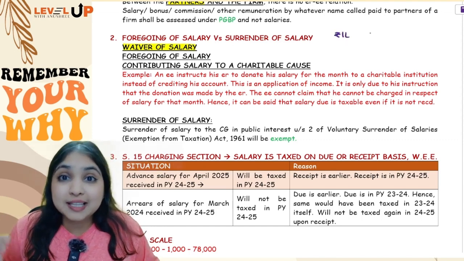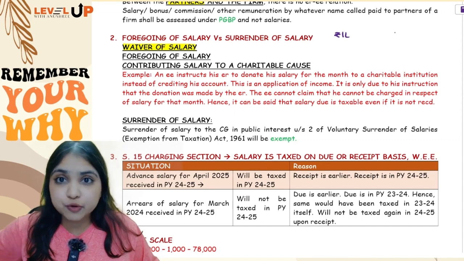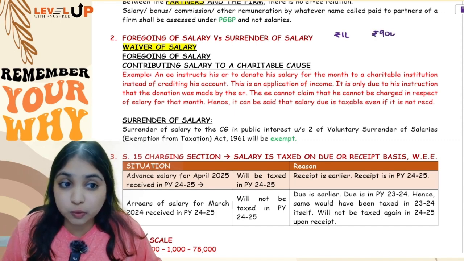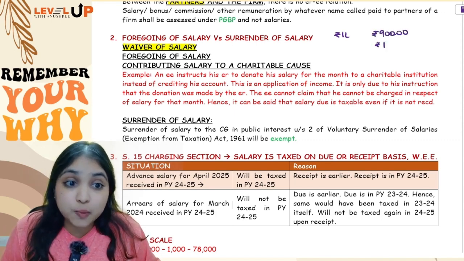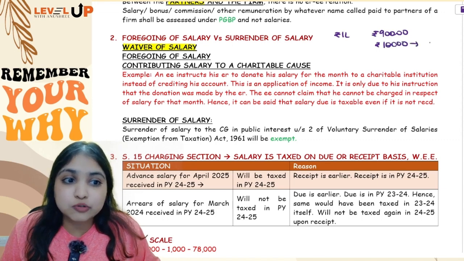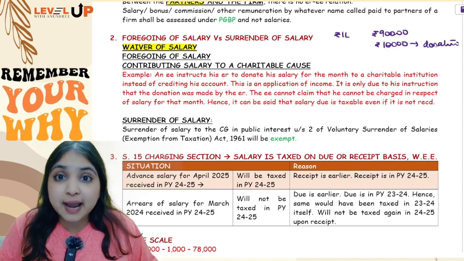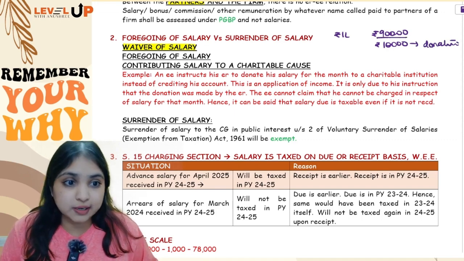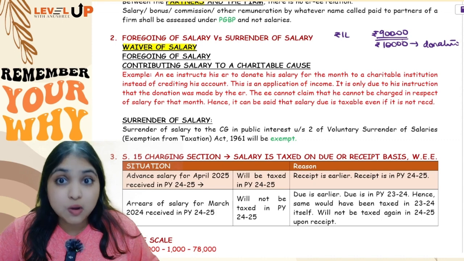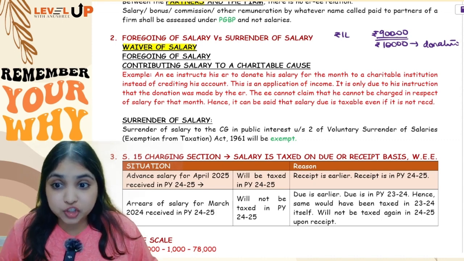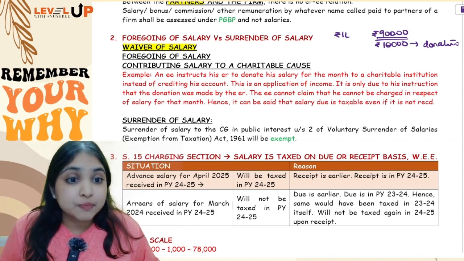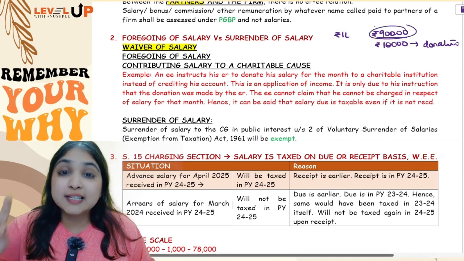Alright, now I'm telling the employer, listen employer, don't give me the full 1 lakh, give me only 90,000. This balance 10,000, employer, what you do is you give this balance 10,000 as a donation towards charity. So how much did I receive in hand? In hand I received only 90,000, right? But the question is now, when you're doing my total income computation, how much salary will you consider? Will you consider 1 lakh or will you consider 90,000?